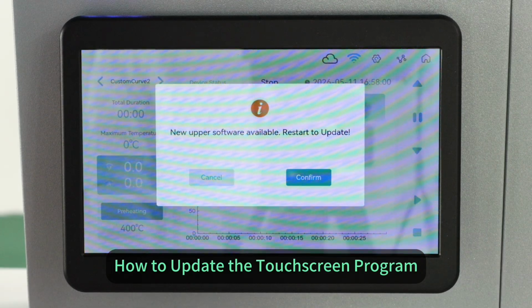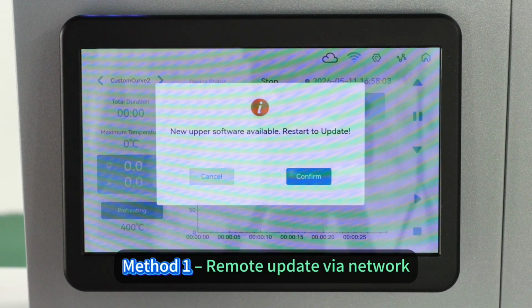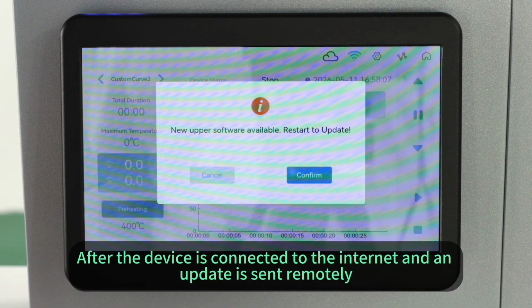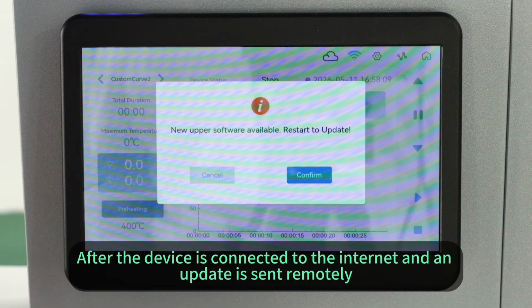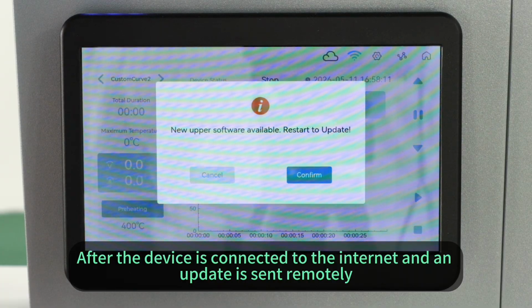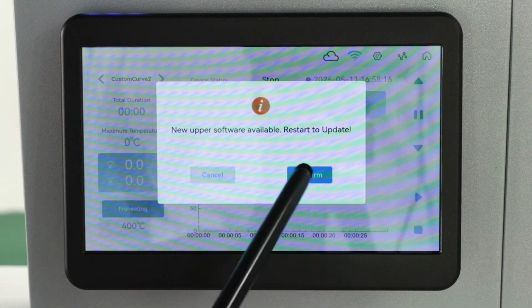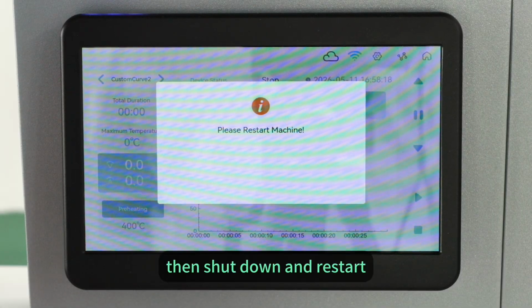How to update the touchscreen program. Method 1. Remote update via network. After the device is connected to the internet and an update is sent remotely, a pop-up will appear on the screen. Just click Confirm. Then shut down and restart.